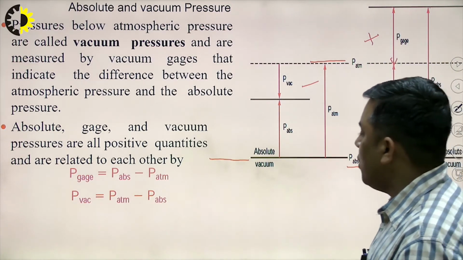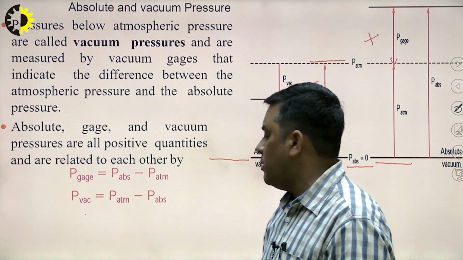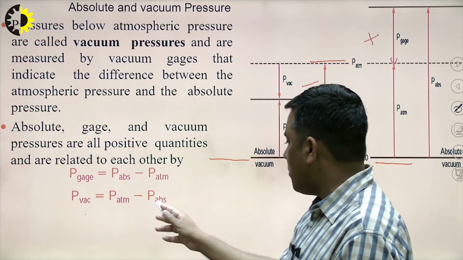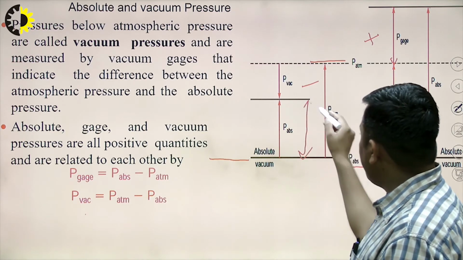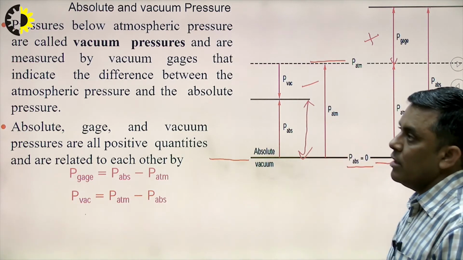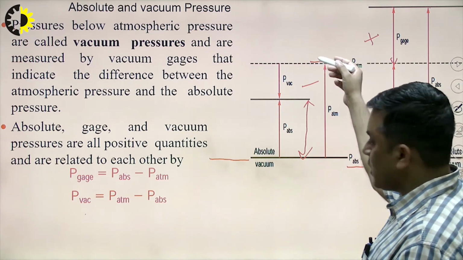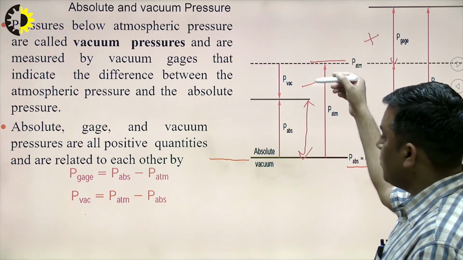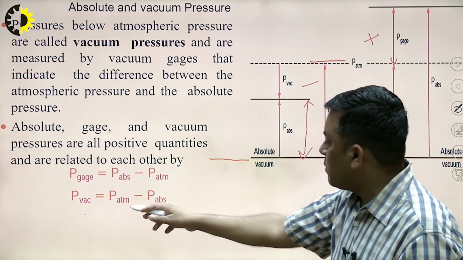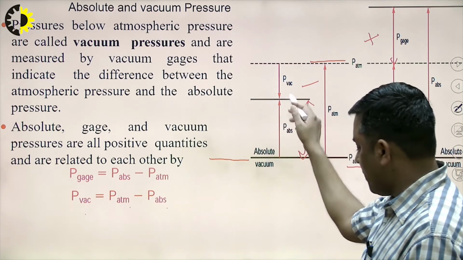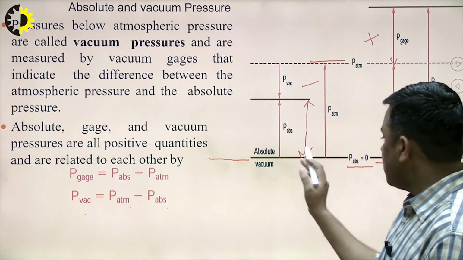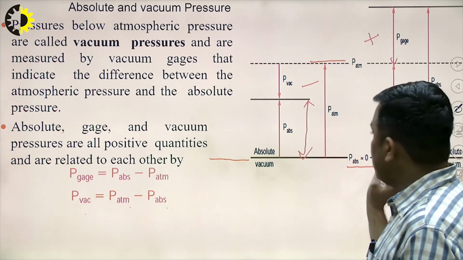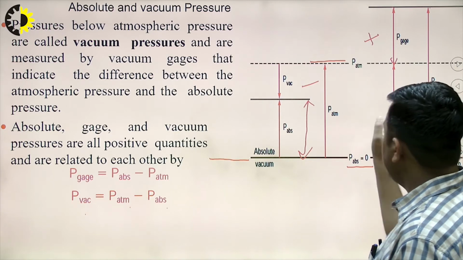And P vacuum, similarly, we can find: it is P atmospheric minus P absolute, because when the pressure at any point is less than the atmospheric pressure, then as compared to the atmospheric pressure it is negative. It is the pressure at this particular point. So I hope now it is clear what is the meaning of absolute vacuum, absolute zero pressure, P gauge and P vacuum.